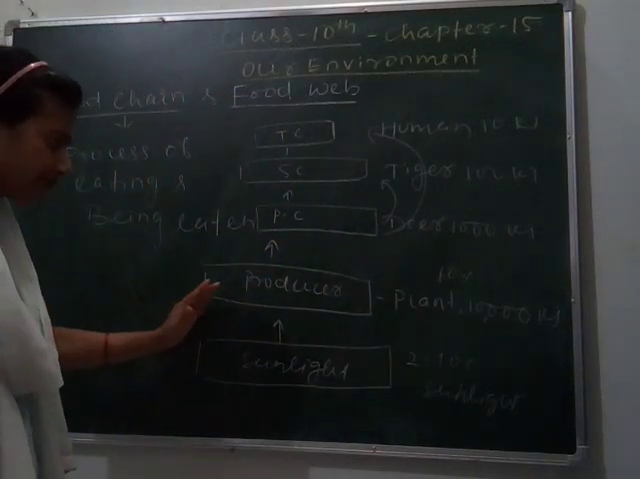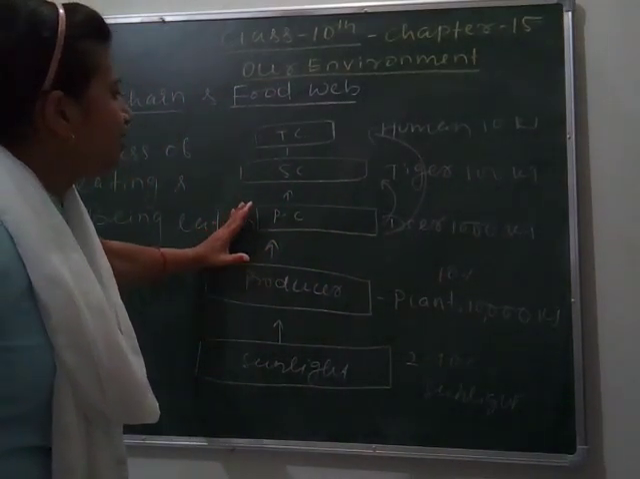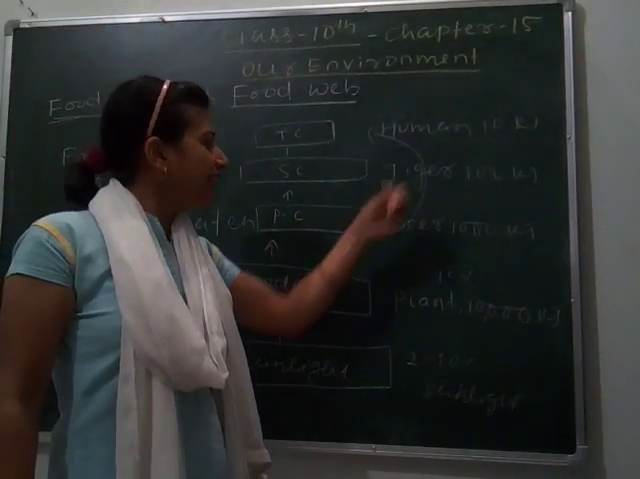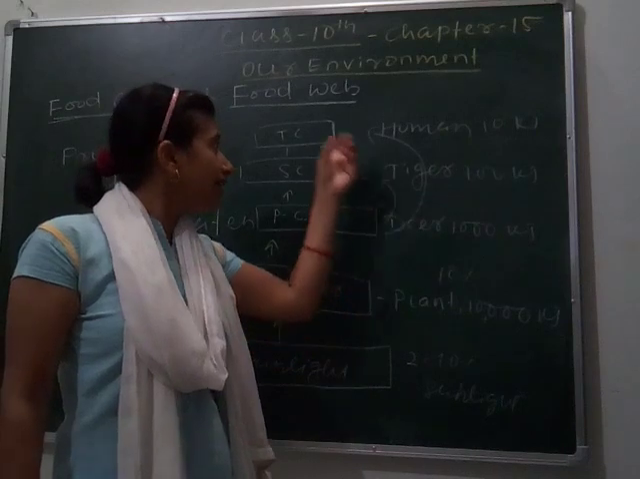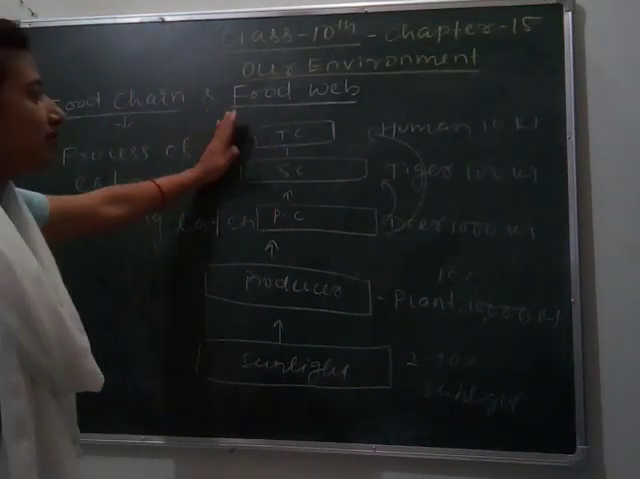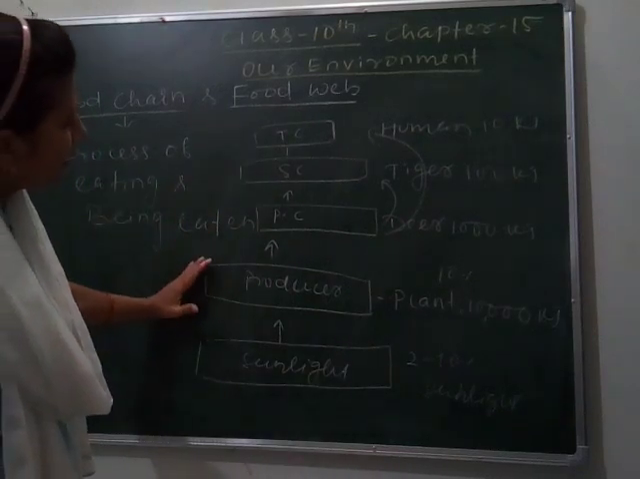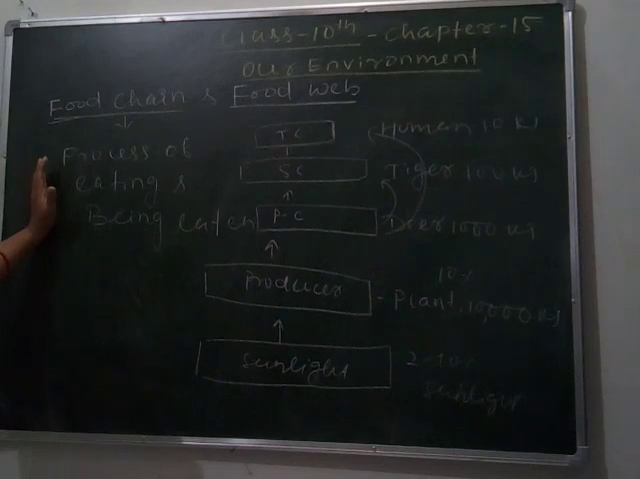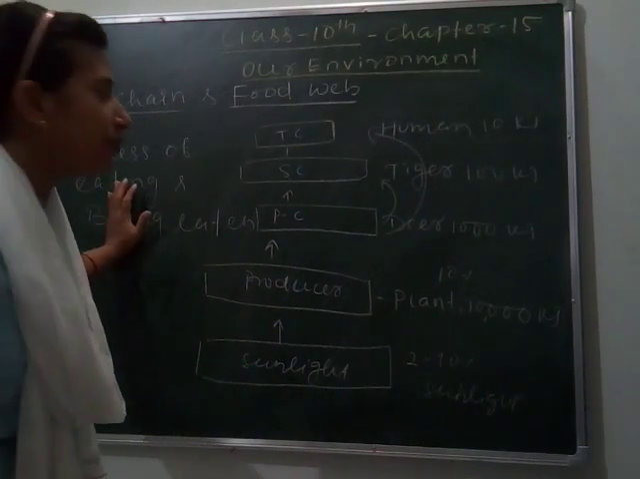So here we can see that plant is eaten by deer, deer is eaten by tiger, and human eats both plant and deer. That's why it is kept in the last trophic level. So we can confirm from the example that food chain is decided by the trophic levels and the organisms present in a particular trophic level.